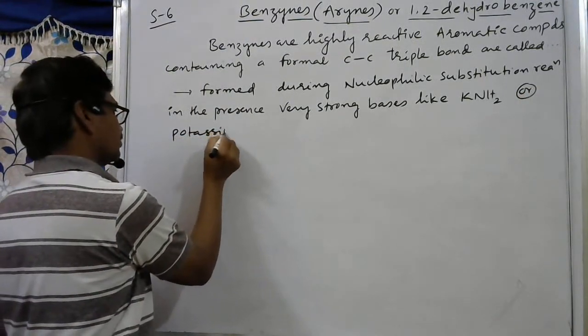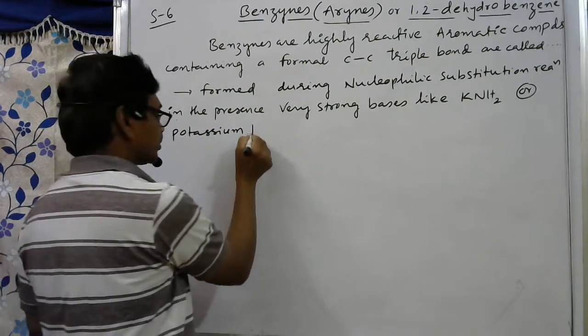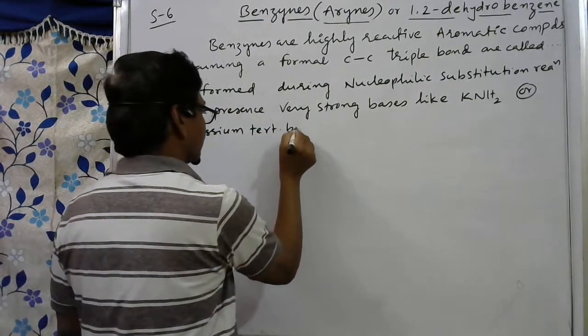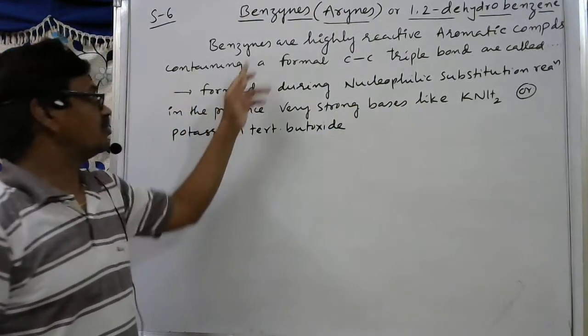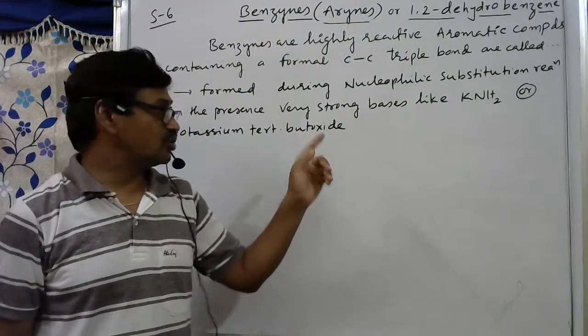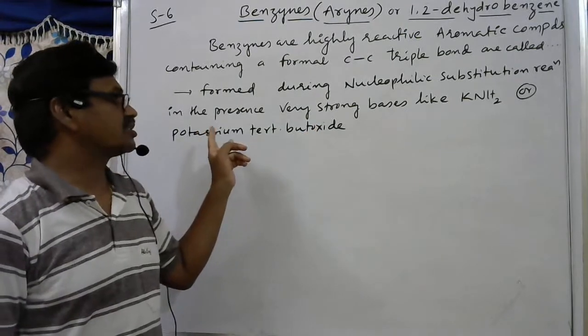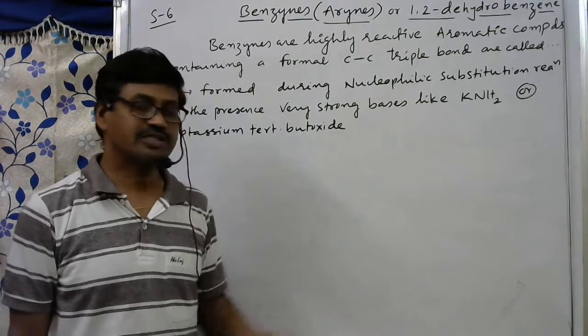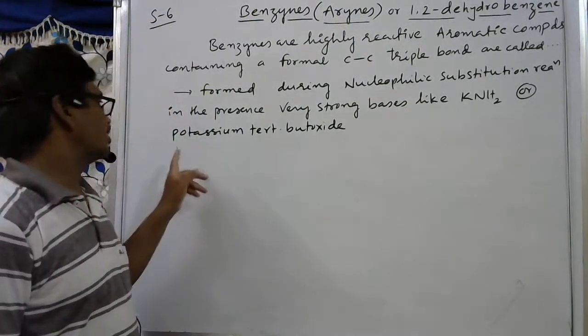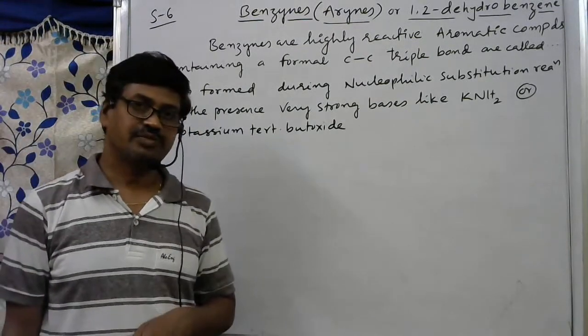Tertiary butoxide is also a strong base.